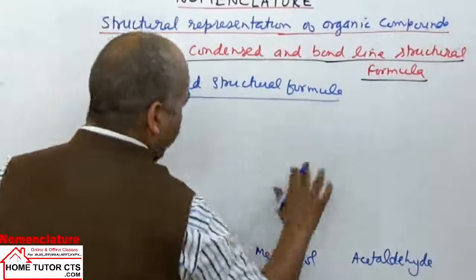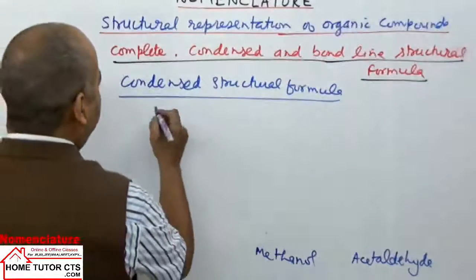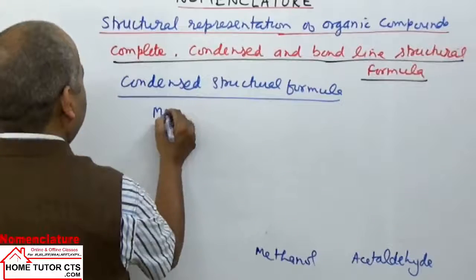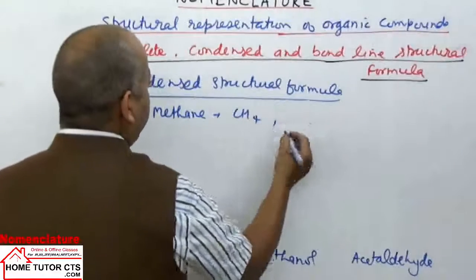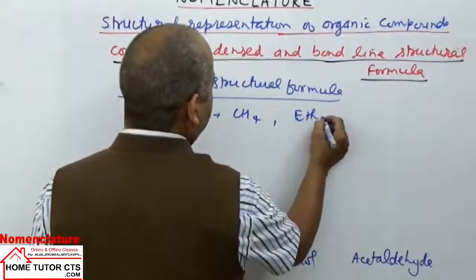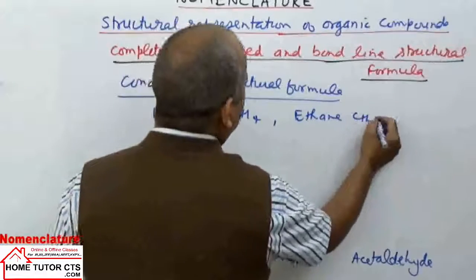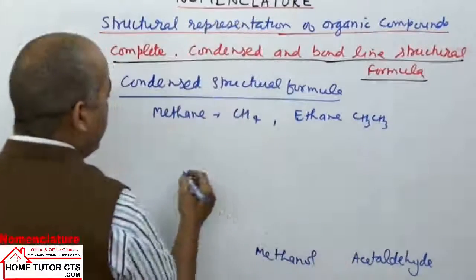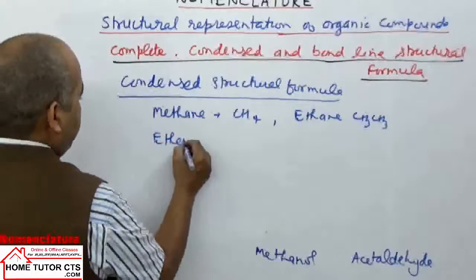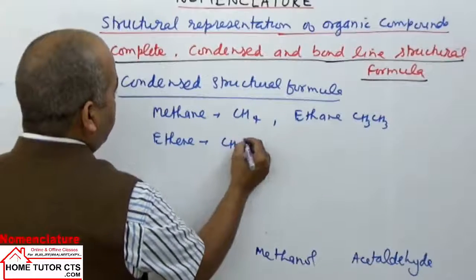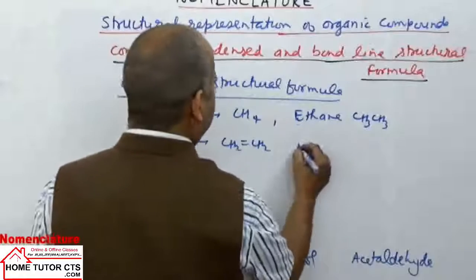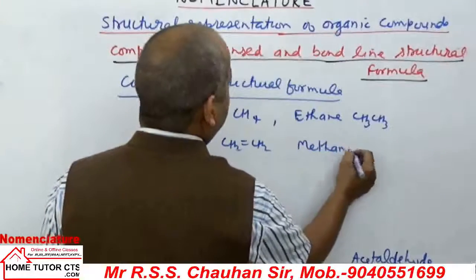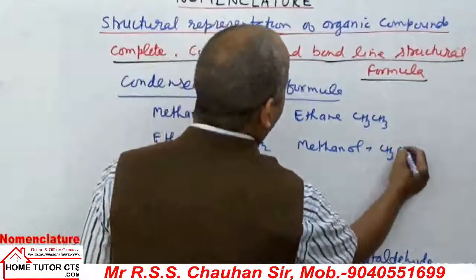we don't write all the atoms separately, just write complete structure. Like if I take methane, how we write CH4. If we take ethane, CH3CH3. If I take ethene, CH2 double bond CH2. If I take methanol, CH3OH.